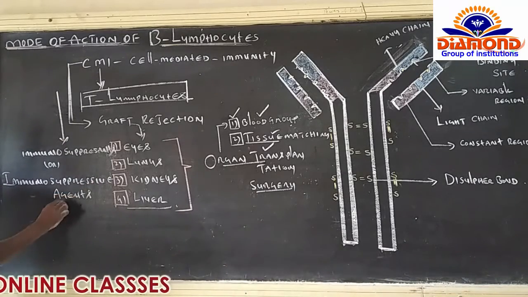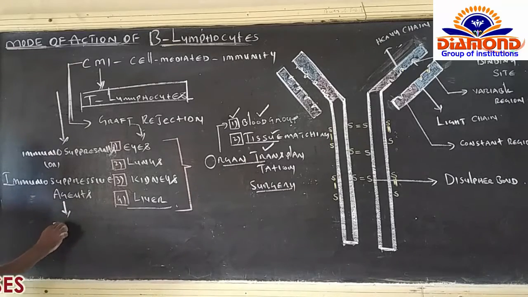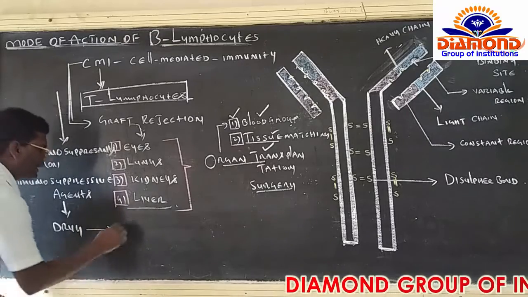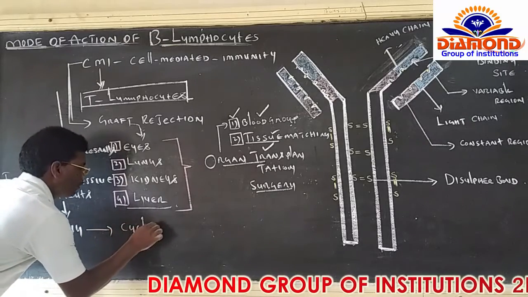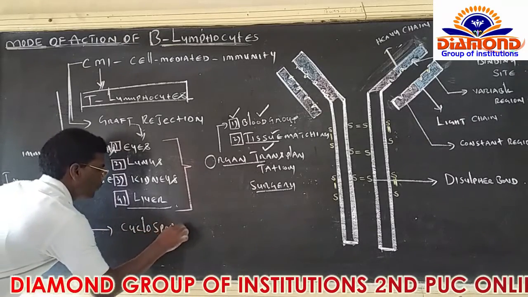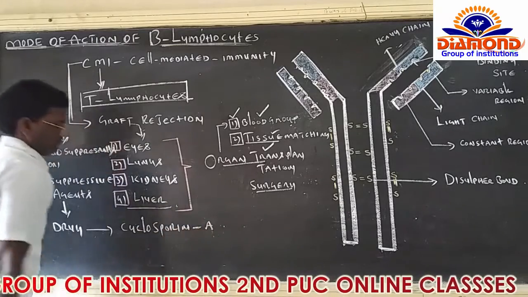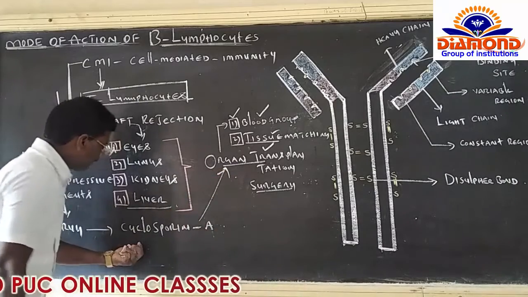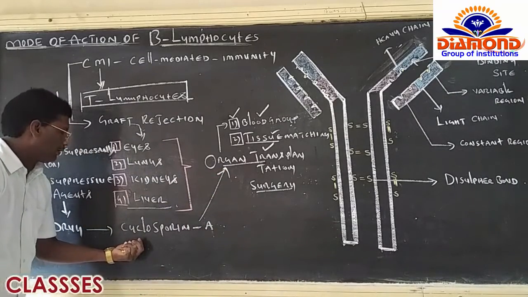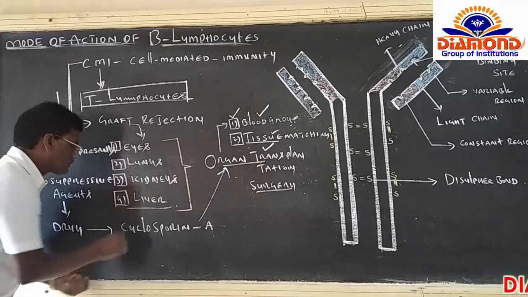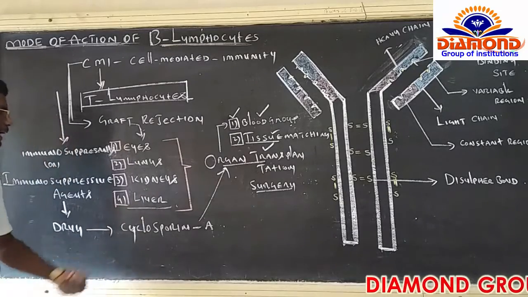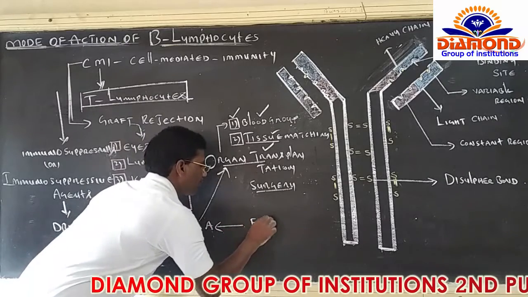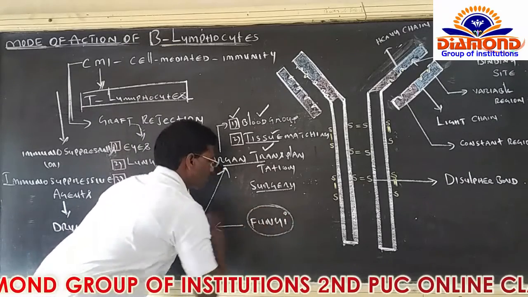Immunosuppressive agent means what? This is one kind of drug, right? This drug example is cyclosporin A. Just before organ transplantation surgery, we inject this drug into the victim. This drug name is cyclosporin A. This cyclosporin A is extracted from fungi or fungus.